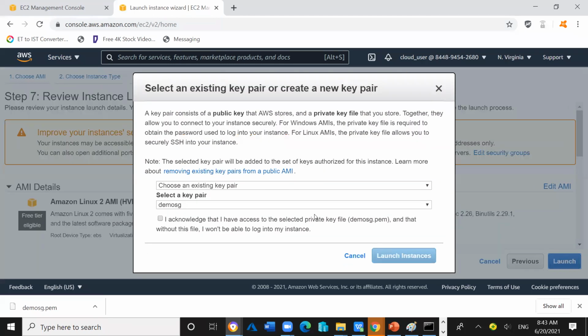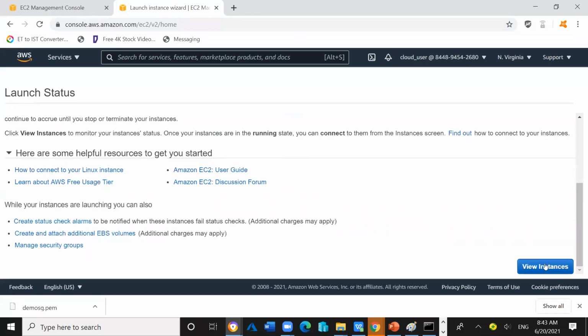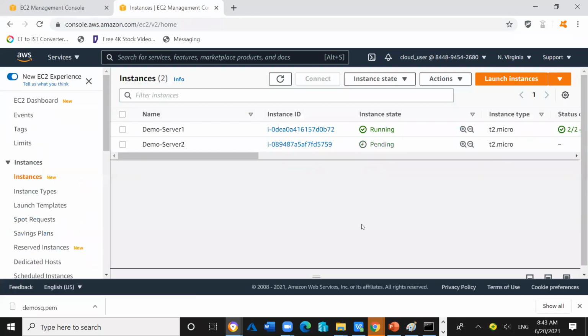Click on launch. So this time I will not create a key pair file. I will use the existing key pair file, which has the name demo SG. Give your acknowledgement by clicking on the message. I acknowledge that I have access to the selected private key file demosg.pem. Now click on launch instances. Scroll down and click on view instances. Now the second EC2 instance will also be in the process of creation.